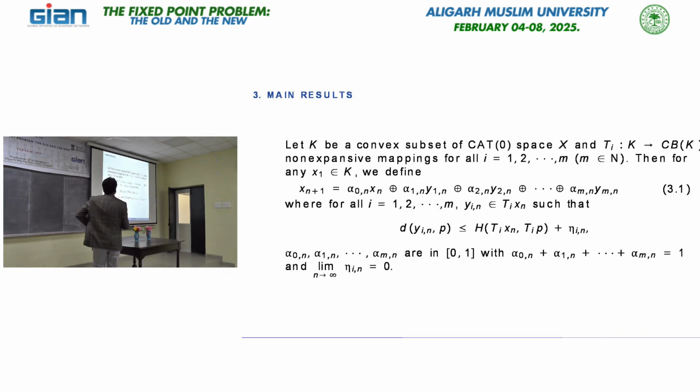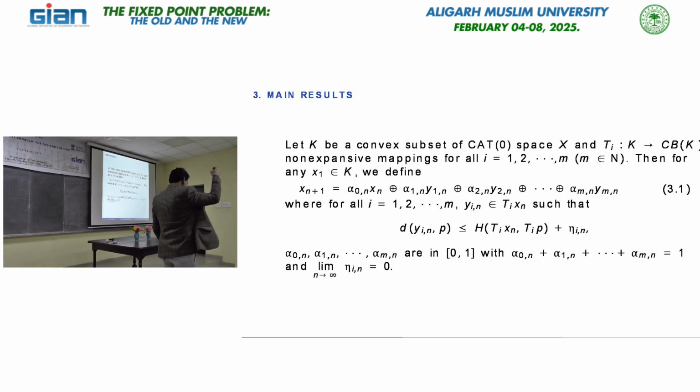So, for this talk I just consider one scheme. We have a CAT(0) space and K is a convex subset of the CAT(0) space. Convex here means by the geodesic segment, not by the line segment. And these T_i's are n maps, because I recall one result by Thai people and Irani people, who extended that result for finitely many maps. So, we consider a finite number of maps, and of course these are multi-valued maps, and we define a scheme here like this.